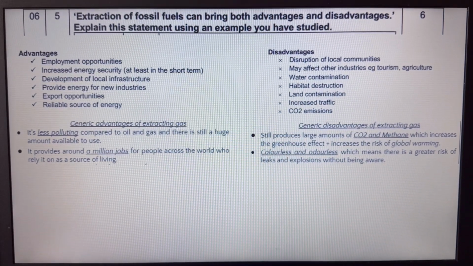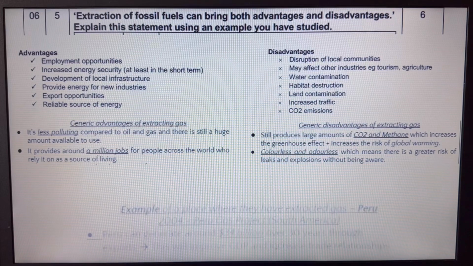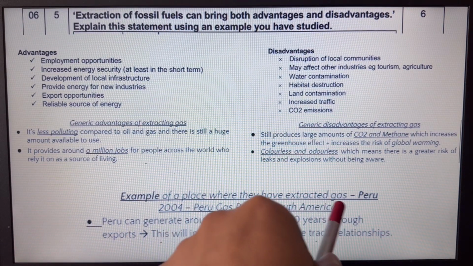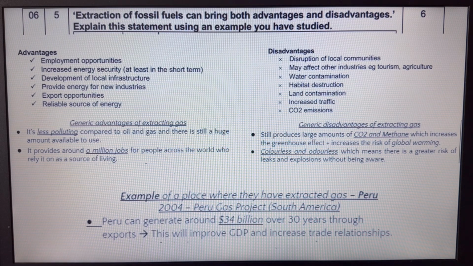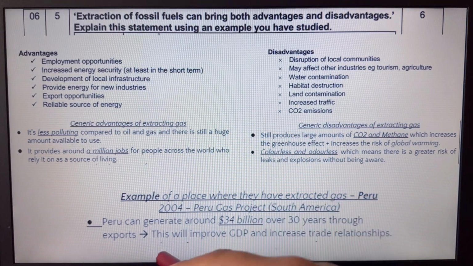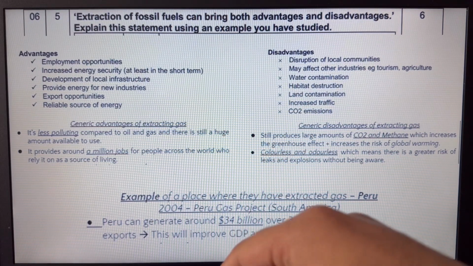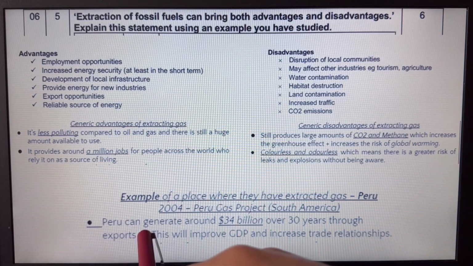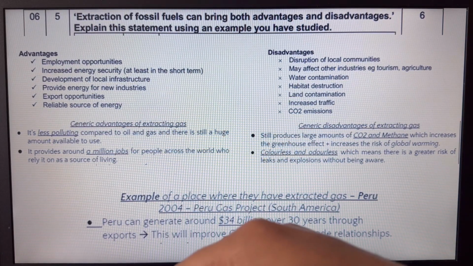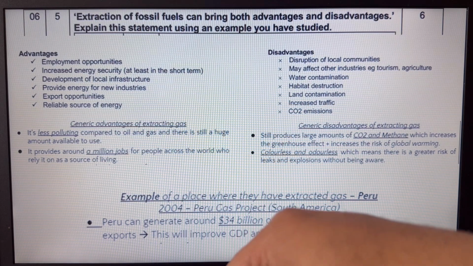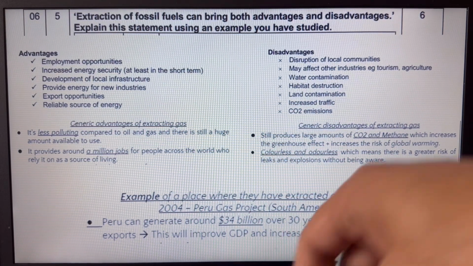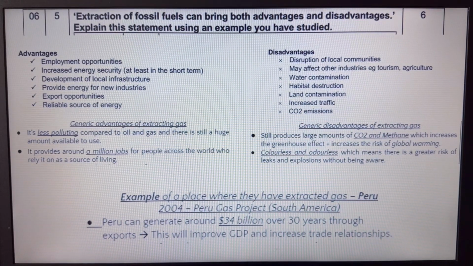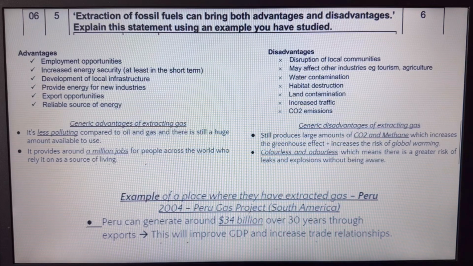So the example of where they were extracting gas was from South America, in the Peruvian Amazon. It's a gas project in South America, so from 2004. What's the main idea you can talk about? I'd go for advantages that Peru can generate about 34 billion over 34 years through gas exports. And why is that a good thing? How does that help? Well, actually, the advantages will improve their GDP, will help improve infrastructure, because they can use the export revenue from gas and develop their economy. And that can obviously go towards other things like improving services like schools and hospitals.